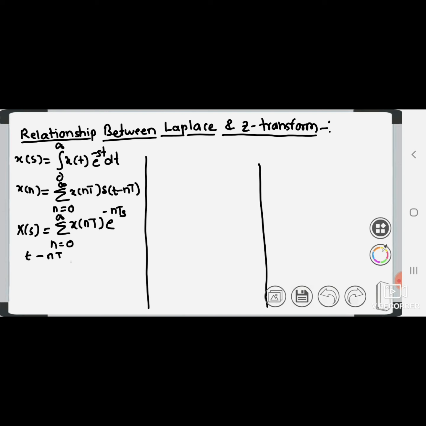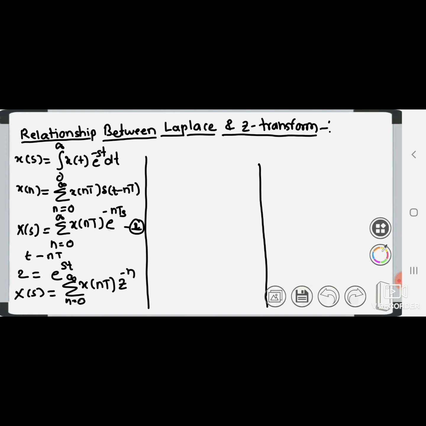Now put z is equal to e raised to st. So take the latest equation as equation 1. In this equation put z is equal to e raised to st. So it will become capital X of s, summation n 0 to infinity x of nt z raised to minus n.